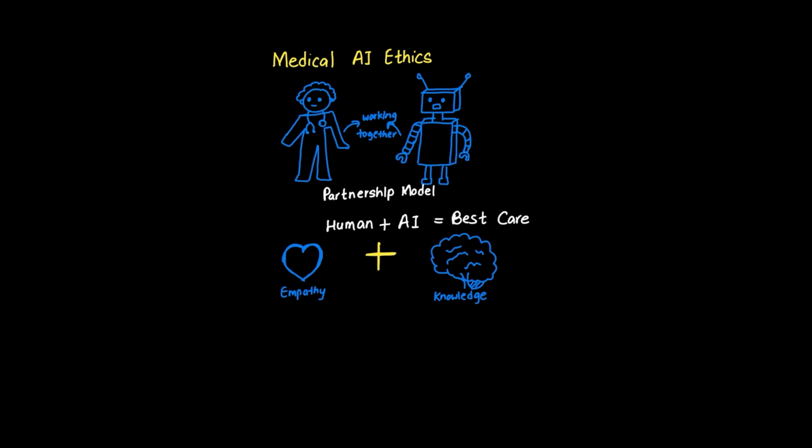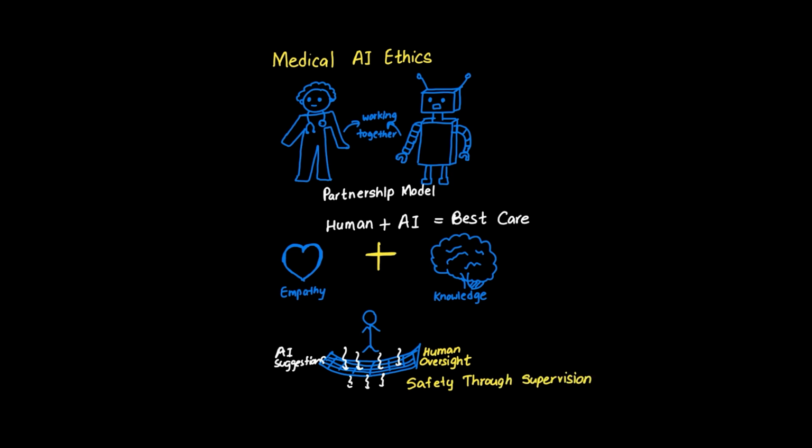Human oversight ensures that medical professionals validate AI suggestions, catch potential errors, and make nuanced decisions that algorithms can't. Full automation in medicine would be like replacing pilots with autopilot completely, technically possible but ethically unacceptable when lives are at stake.